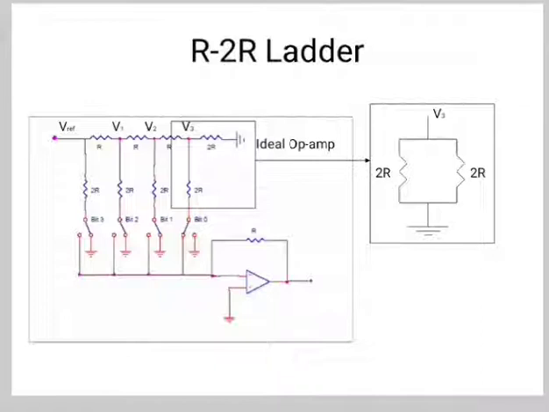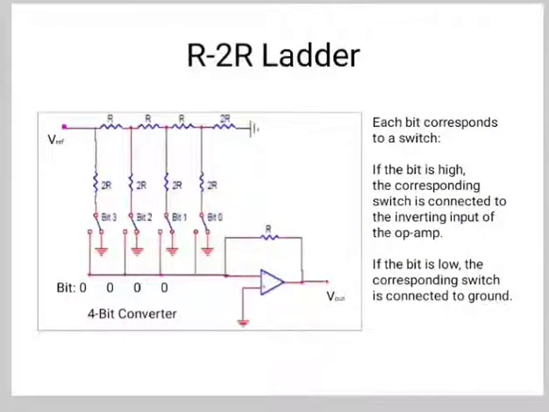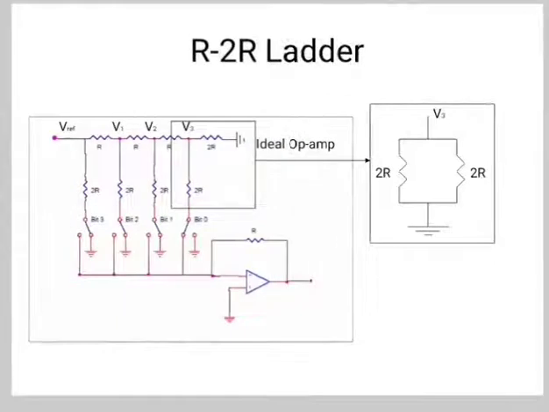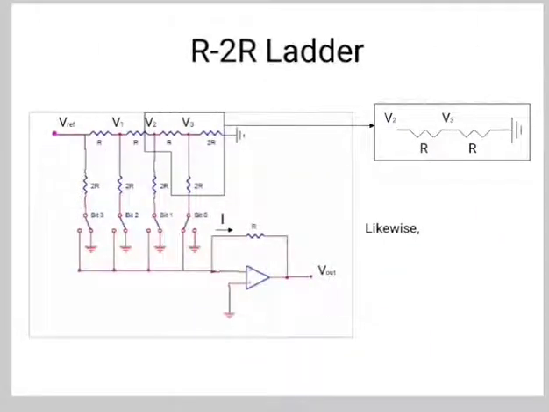Now this diagram shows an R2R ladder for the ideal op-amp. A 2R resistive ladder network is nothing more than a long string of parallel and series connected resistors acting as interconnected voltage dividers along its length, and whose output voltage depends on the interaction of input voltage with each other. So consider a 4-bit R2R ladder network.